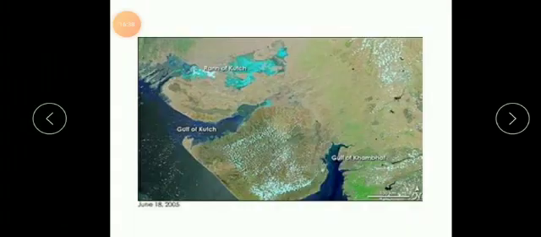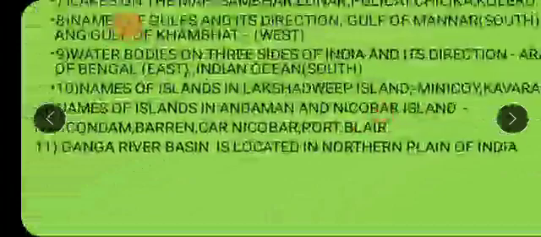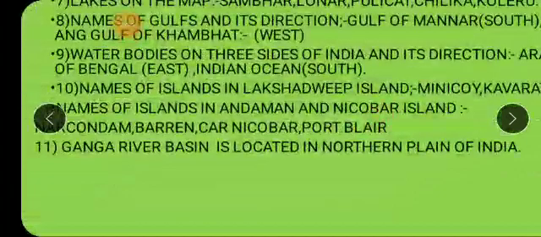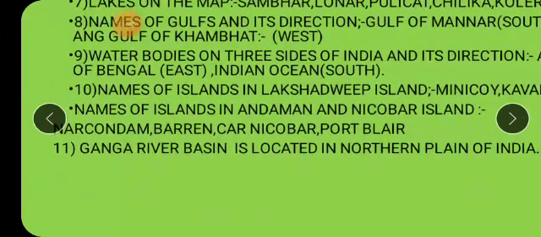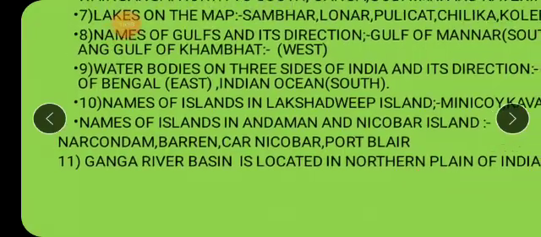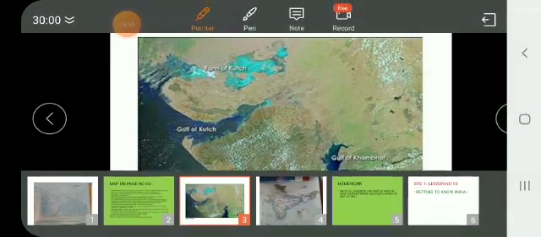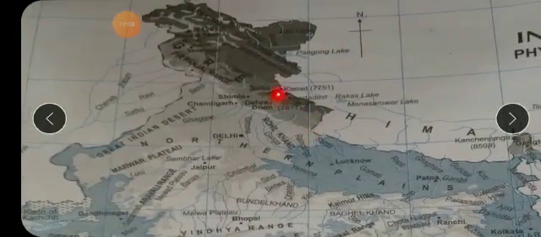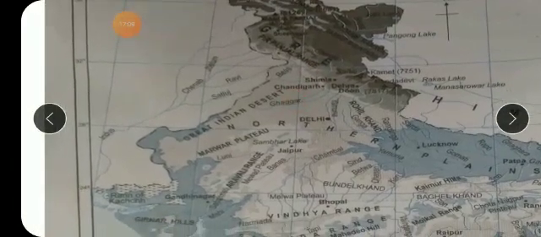Then what is the next question which they have asked you? Very simple one. Which river basin is located in the northern plain of India? Which is the main river which flows in the northern part of India? It is the Ganga river basin, children, because the Ganga originates in the Himalayas.